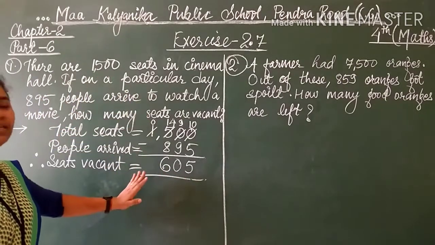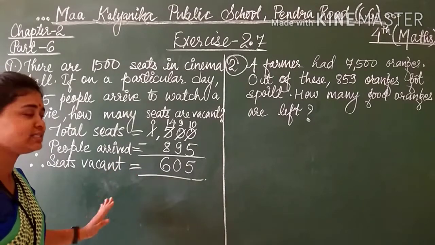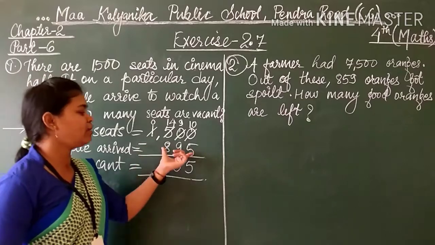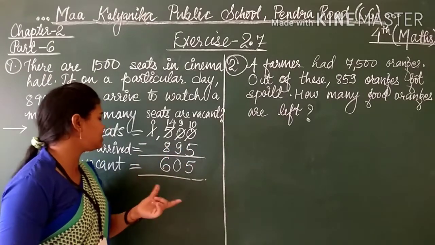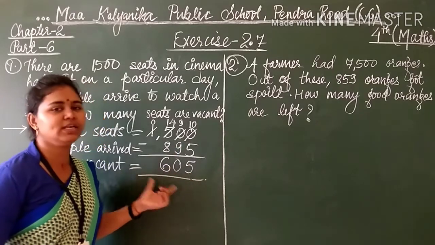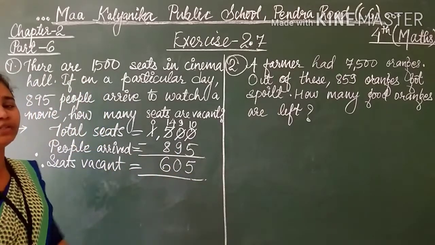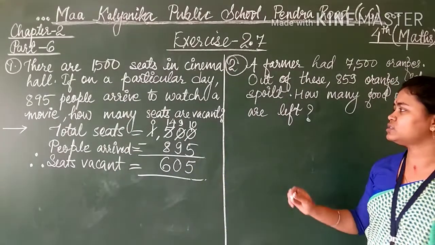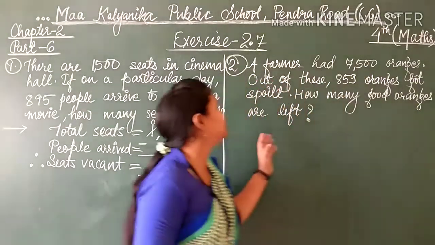From this solution, I hope you are understanding that total seats are this much, how many people came to watch the movie, this much, and now how many seats are vacant, 605. According to this, you can solve question number 1. Students, for your convenience, I am showing you the next question. See, question number 2.